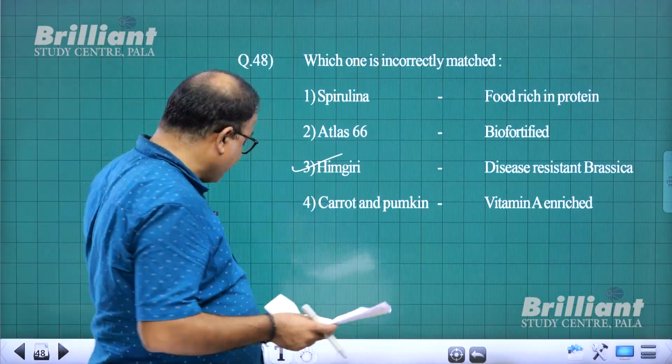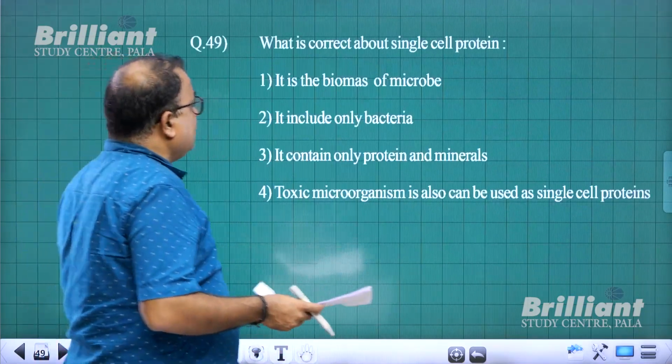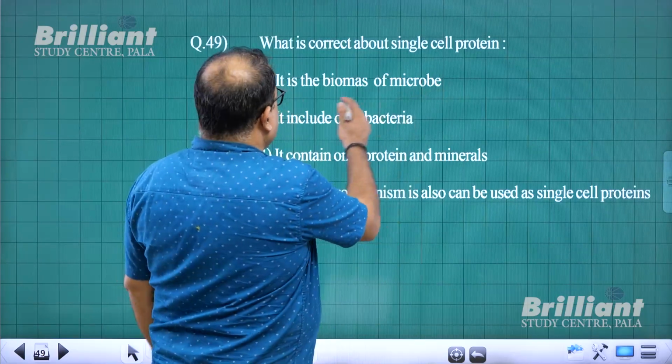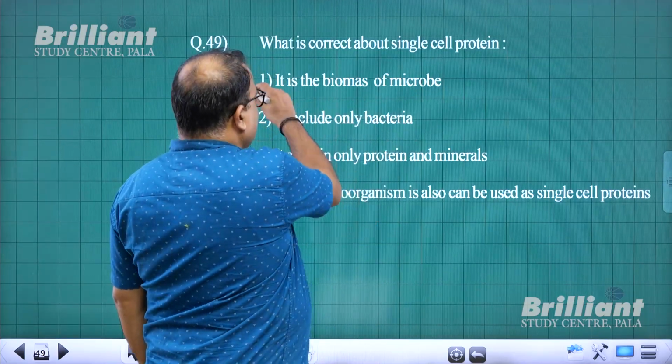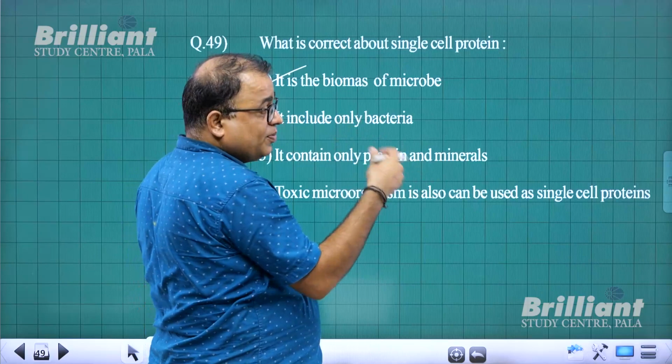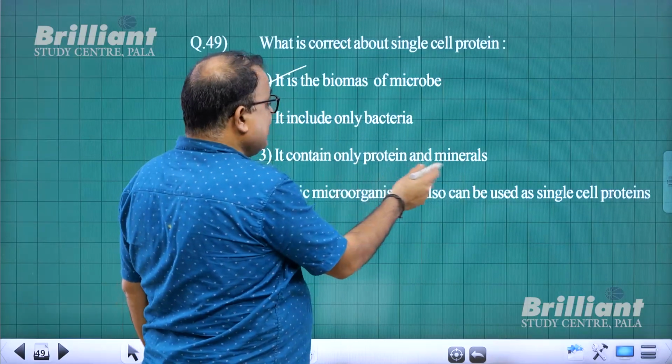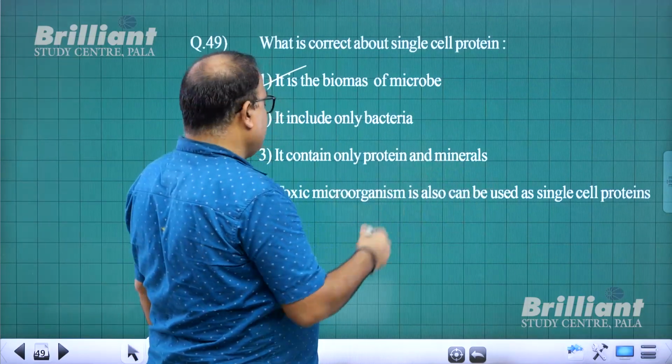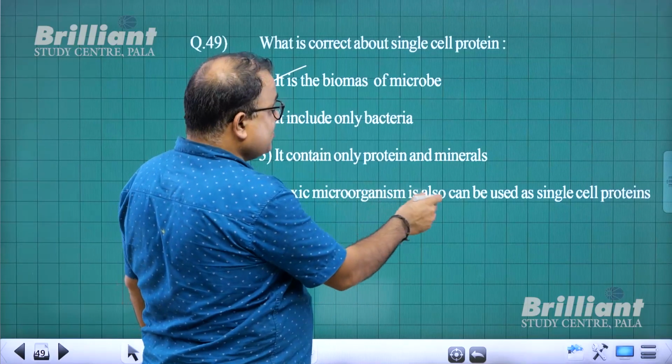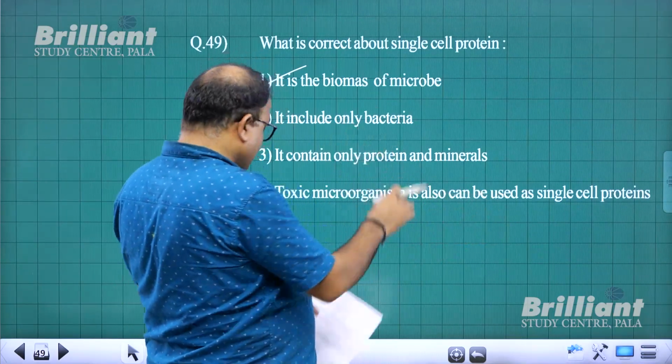With that, I come to question number 49. What is correct about single cell protein? It is the biomass of microbe. Correct. Does it include only bacteria? No. Bacteria, yeast. Does it contain only protein and minerals? No. Other nutrients also. Are toxic microorganisms also used? No. So 49, 1 is the answer.